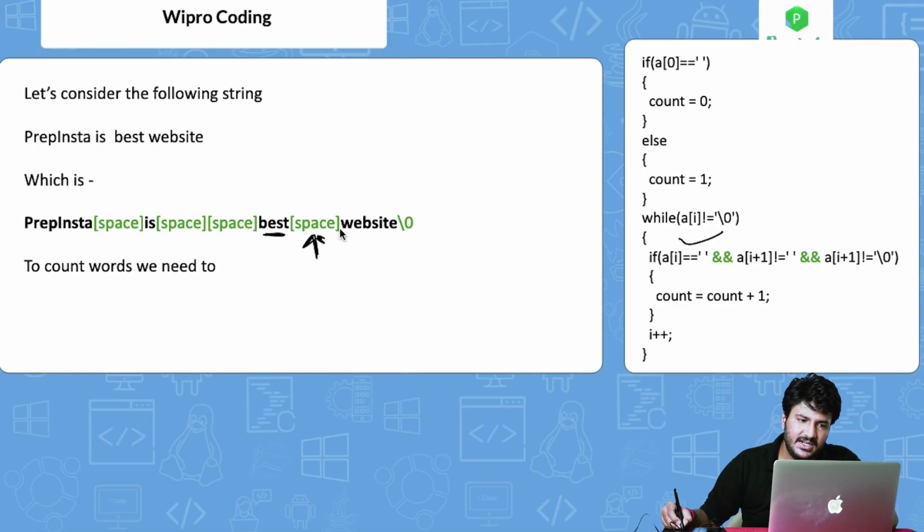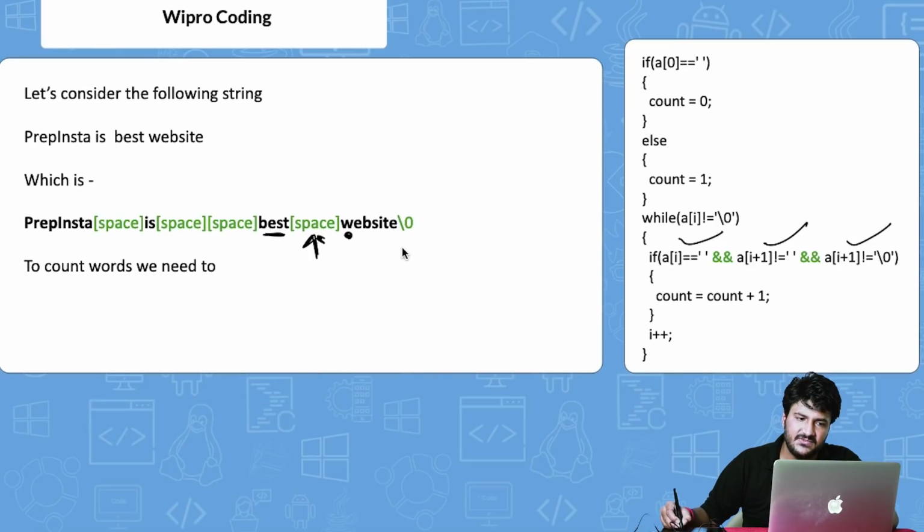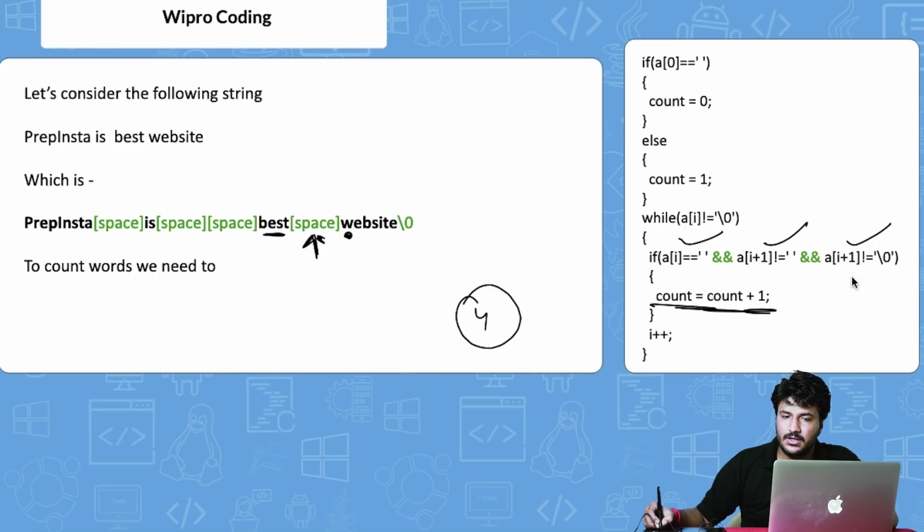This condition is satisfied. Then we reach W. a[i+1] is obviously W. Now it says that it is not equal to blank space. Yes, this condition is satisfied. Then a[i+1] is not equal to backslash 0, this condition is satisfied. So now we again increase the count. Now count is basically 4, right? So now what would happen is, it has increased till E, it will remain constant, right?